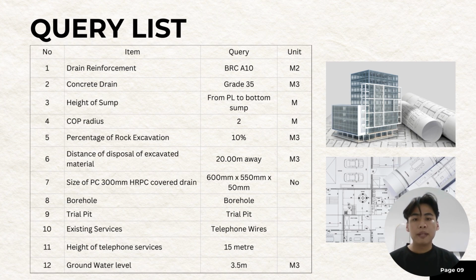Height of sum is from the PL to the bottom of the sum. COP radius will be 2. Percentage of rock excavation will be 10%, or you can allow 5%. For our case, we're using 10%. Disposal of excavated material, we assume it will be 20 meters away from the site.